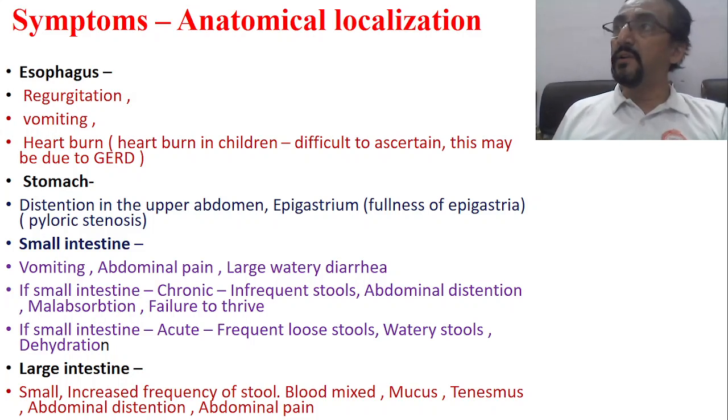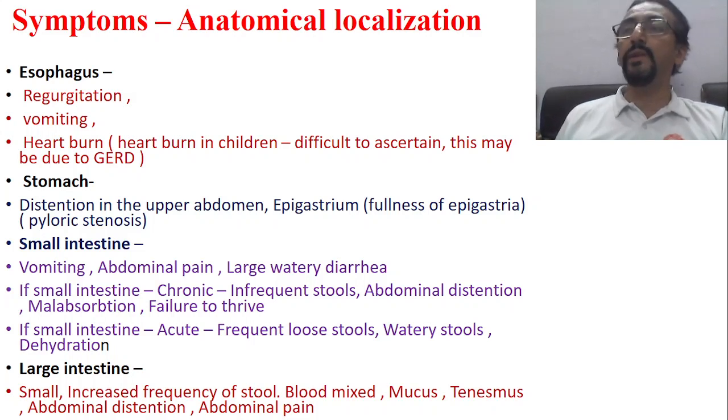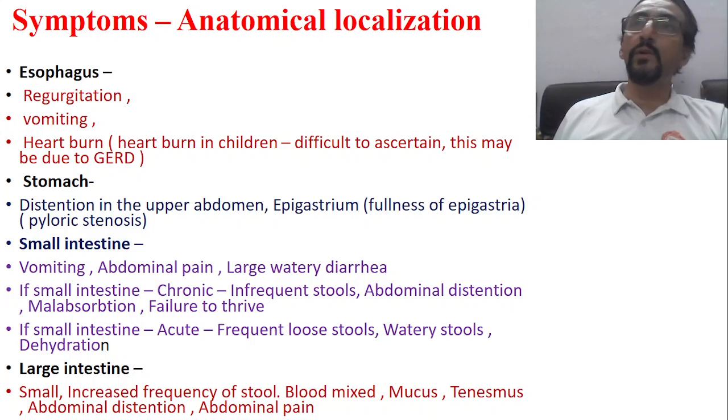Now if it is in the small intestine, we have two important conditions. Small intestinal diarrhea may be acute, or small intestinal diarrhea may be chronic. If it is acute, for example some bacterial infection has taken place, some viral infection, or some food intolerance, it is a sudden onset. If it is sudden or acute onset, then the child passes frequent loose stools, watery stools, and there will be more loss of water, and there will be dehydration.